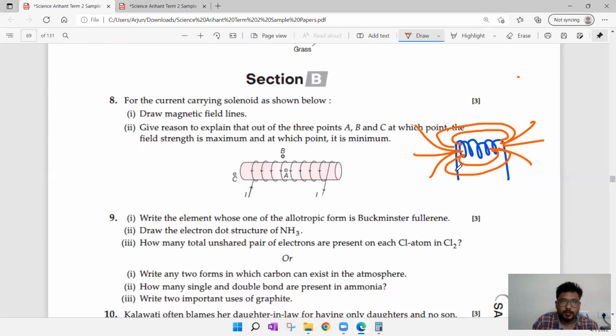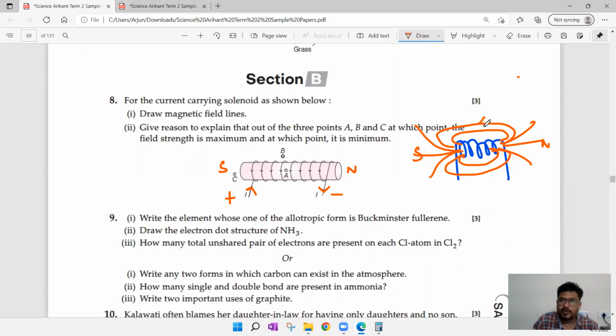Now it is important for us to identify North Pole and South Pole. Here if you observe, current is going inside. Here this is the point where current is coming outside. Current is going inside means that must be positive terminal. This is negative terminal. Whenever we have negative, there will be North Pole. Whenever there is positive, there will be South Pole. Yes, we got South Pole and North Pole.